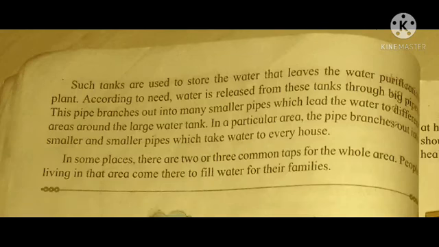According to need, water is raised from this tank through a big pipe. This pipe branches out into many smaller pipes which lead the water to different areas around the large water tank. In a particular area, the pipe branches out into smaller pipes which take water to every house. In some places, there are two or three common taps for the whole area. People living in that area come there to fill water for their families.